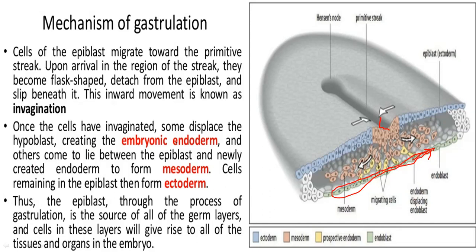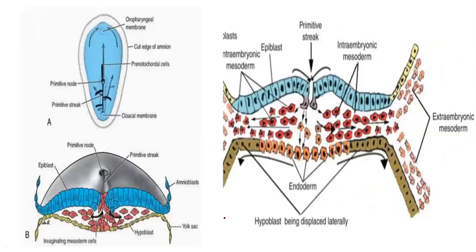So once the cells have invaginated, some displace the hypoblast, creating the embryonic endoderm, and others come to lie between the epiblast and the newly created endoderm to form the mesoderm. And the remaining is called ectoderm. Ectoderm cells are the same, but they remain up on the epiblast. So the epiblast, through the process of gastrulation, is the source of the germ layers, and later on they will give rise to tissues and organs of the body.